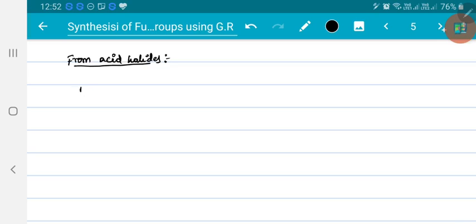So if I take R prime COX, this is acid halide. Now this is allowed to react with 2 moles of Grignard reagent, 2 moles of RMgX in presence of THF on heating followed by hydrolysis.